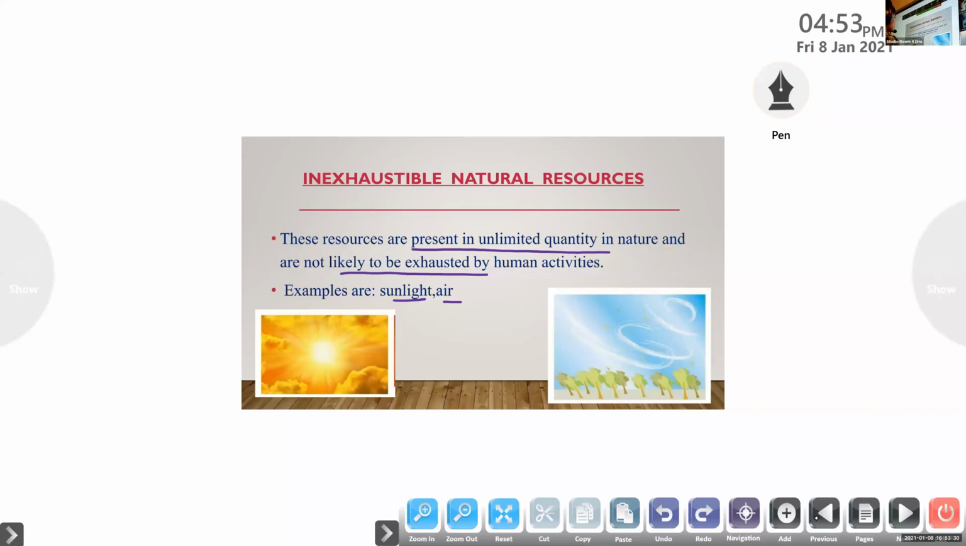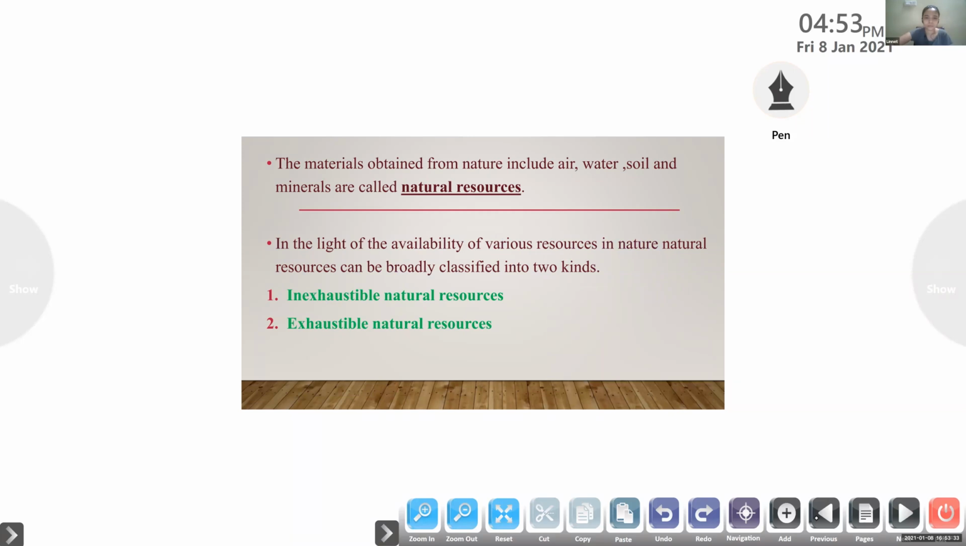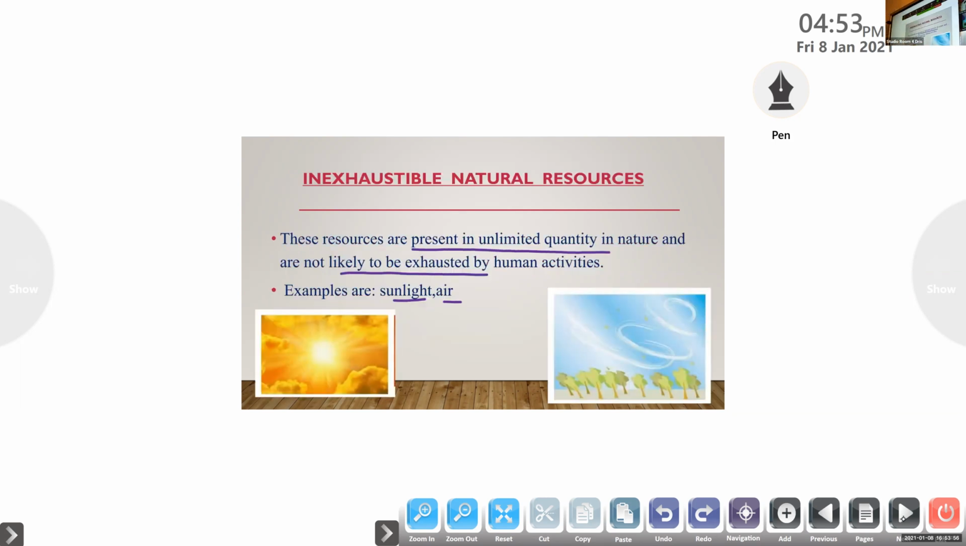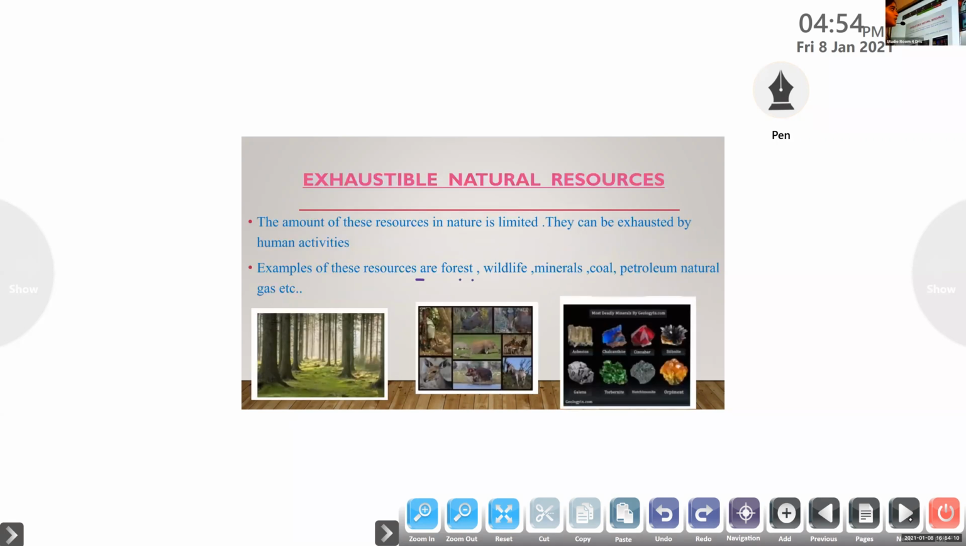Then we learned that natural resources can be divided into two according to the availability of various resources. First one, inexhaustible natural resources, and the next one, exhaustible natural resources. Inexhaustible natural resources are present in unlimited quantity and cannot be exhausted by human activities. There is no end for this type of resources. Example, sunlight and air.